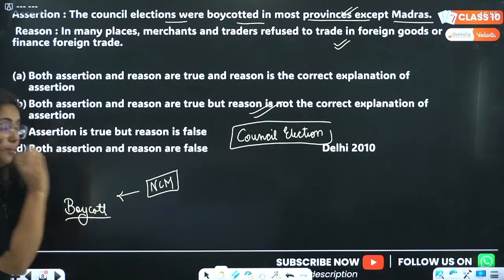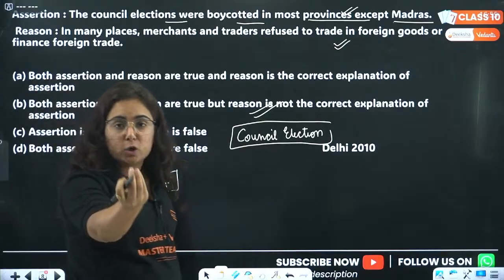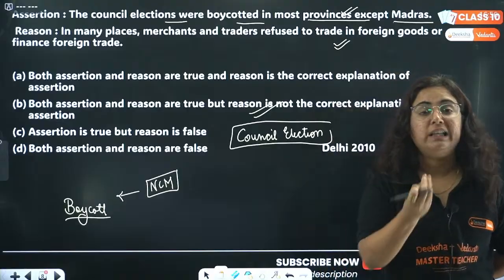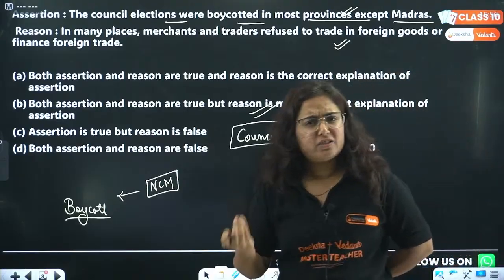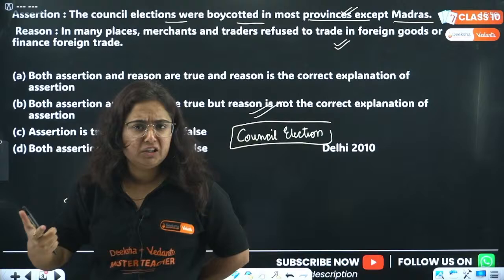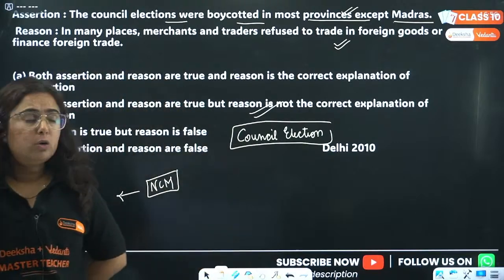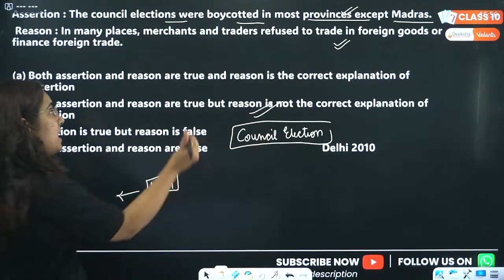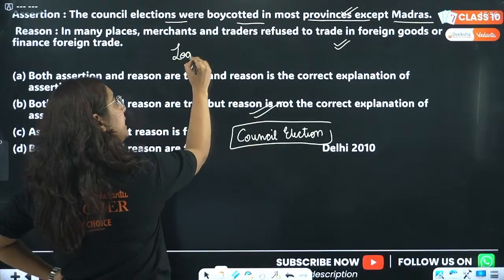Here boycott means boycott of foreign goods, foreign liquor, and foreign institutions, institutions like schools, colleges, law courts, as well as councils too. Here, by the council, I mean the legislative council.